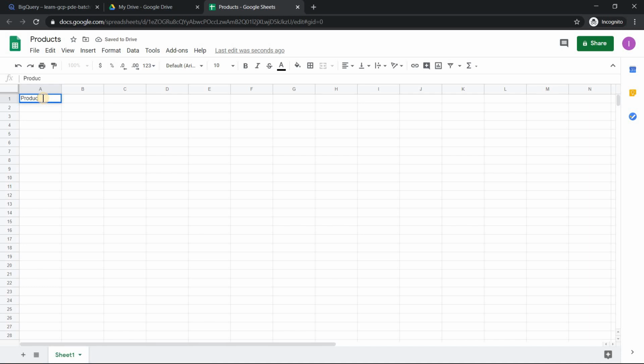So let me call the columns product ID, product name, and this is the column which the marketing team is interested in changing very frequently, and the launch date so that we can know when this product was launched. Let me give the product ID as 100. For this we can give something like sanitizer, and the launch date is maybe in the month of June, say the 20th.